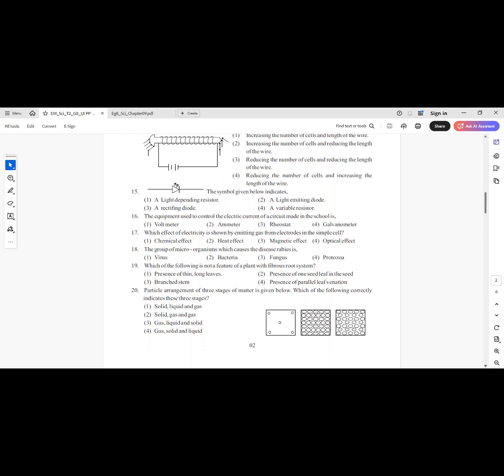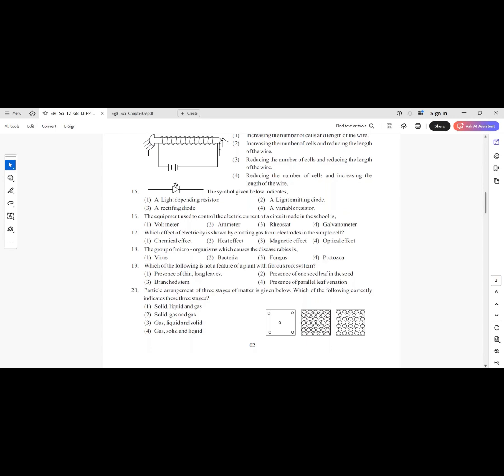17. Which effect of electricity is shown by emitting gas from electrodes in the simple cell? Number 1, chemical effect. Number 2, heat effect. Number 3, magnetic effect. Number 4, optical effect. Answer number 1, chemical effect. In electrolysis, electricity causes chemical reactions, releasing gases. Question 18. The group of microorganisms which causes the disease rabies is? Answer 1, virus. Rabies is caused by a virus.